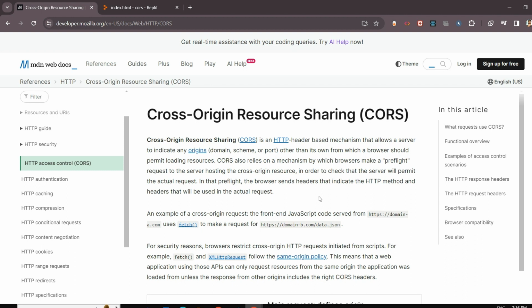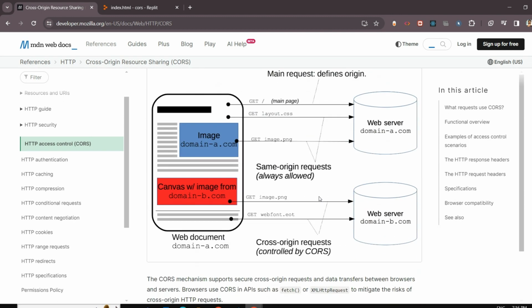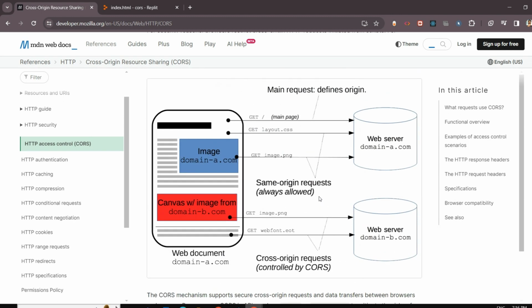So here's a documentation that I've opened, and I don't want to go through the entire documentation reading it because that would be a very tedious task. So I would go directly to this image and explain what is happening here. Let's say domain.com is a client and it's trying to make a request to the domain.com server. So here the origin is the same, right? Domain.com and domain.com. So here the access will be directly given. CORS won't come into the picture here because it is the same origin.